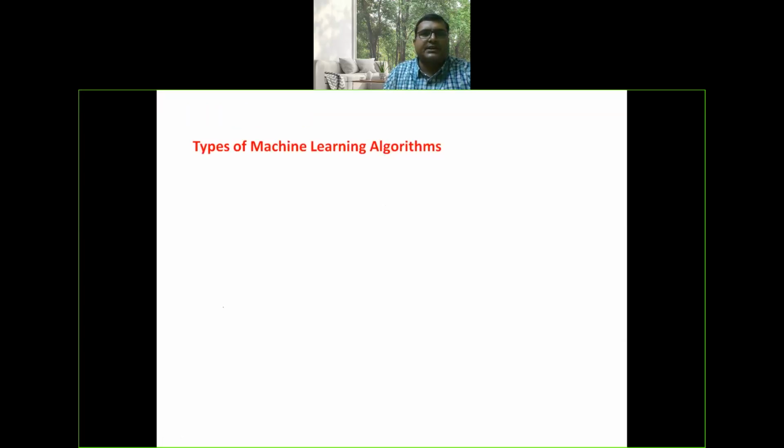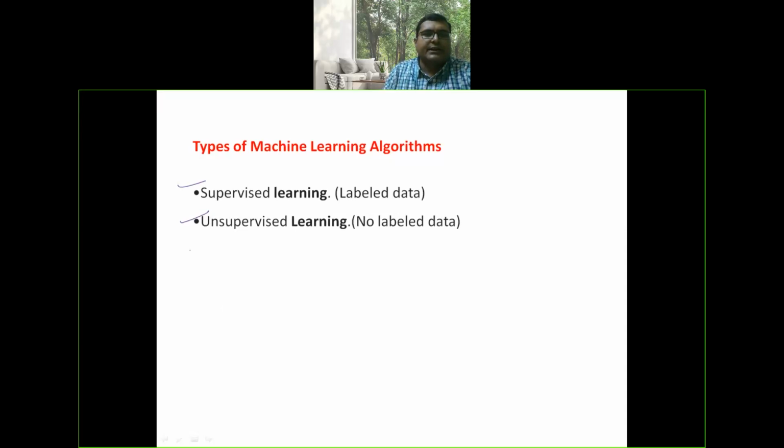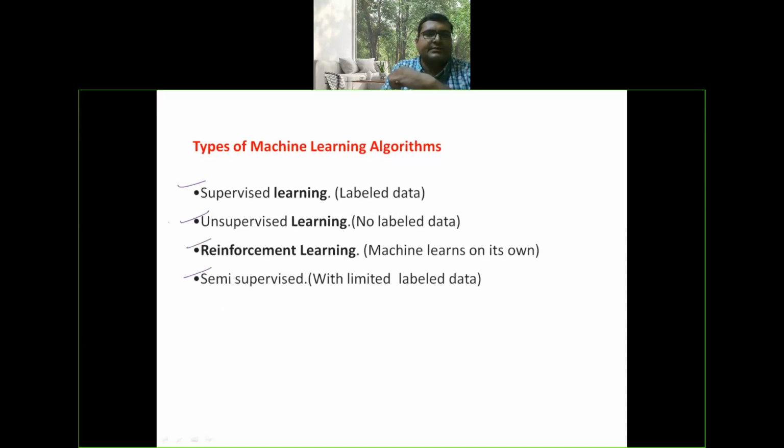Types of machine learning algorithms: supervised learning, unsupervised learning, reinforcement learning, semi-supervised learning. These three come under the category of machine learning algorithms. Semi-supervised is the mixed model.